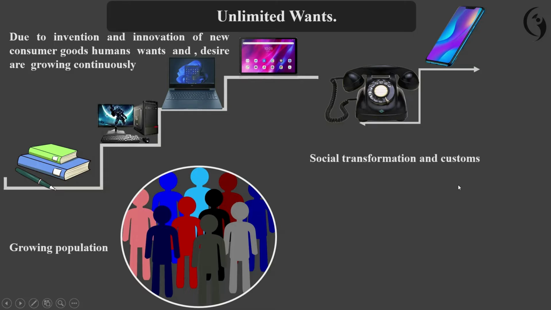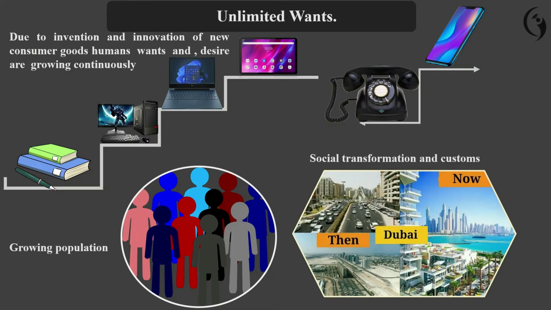Another one is the social transformation and customs. The existing society is transforming from one stage to another. We need many resources for the development of society, for development of the area, for all those social transformations. That's why we can say that these are unlimited. The whole time in the world, the wants are unlimited, that means people's needs never end.